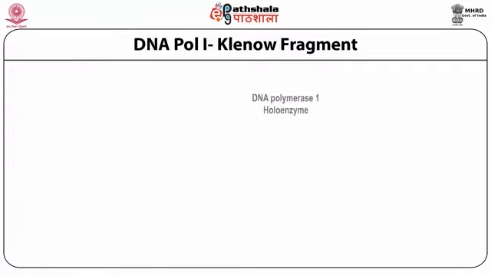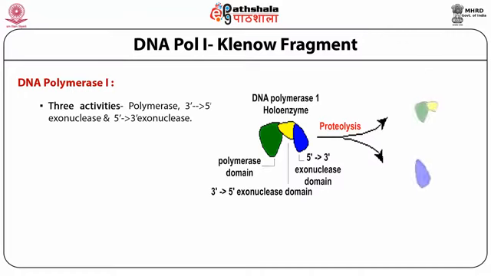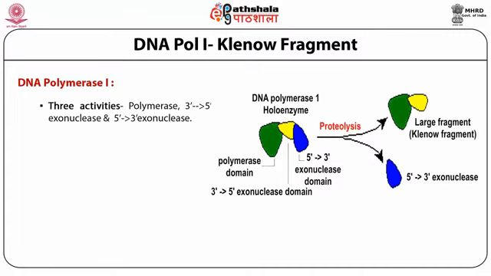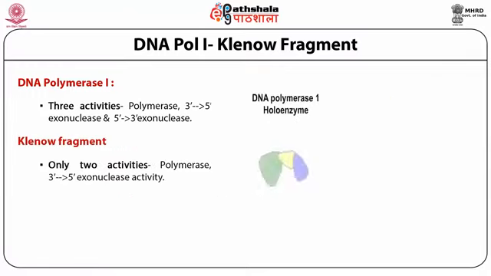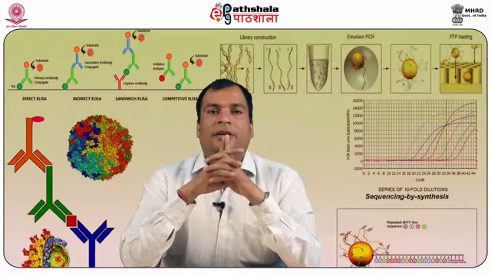What is the difference between DNA polymerase 1 and the Klenow fragment? DNA polymerase 1 has three activities: the polymerase activity, 3' to 5' exonuclease activity, and 5' to 3' exonuclease activity. Whereas the Klenow fragment has only two activities: first is the polymerase activity and the other is the 3' to 5' exonuclease activity.